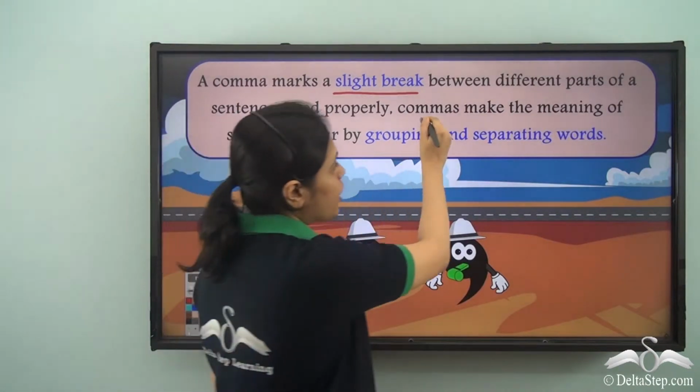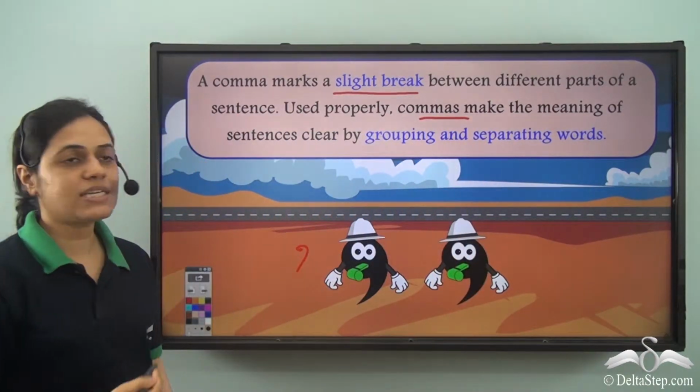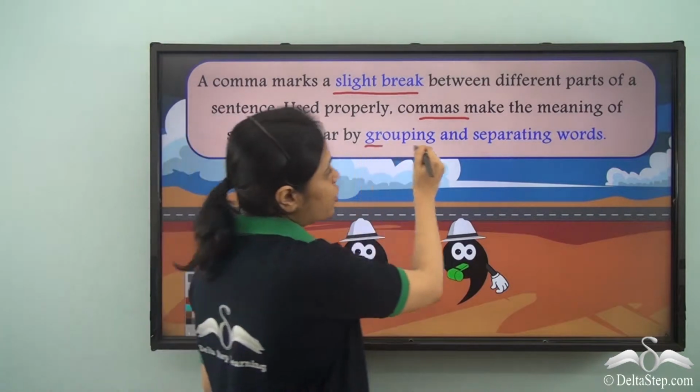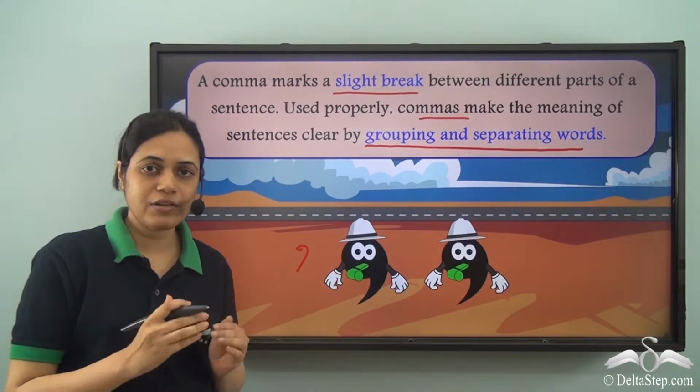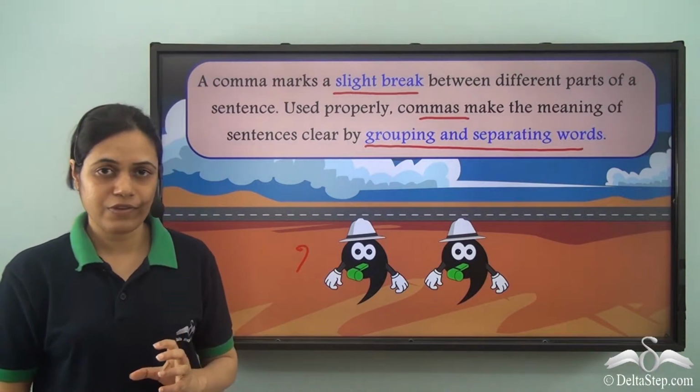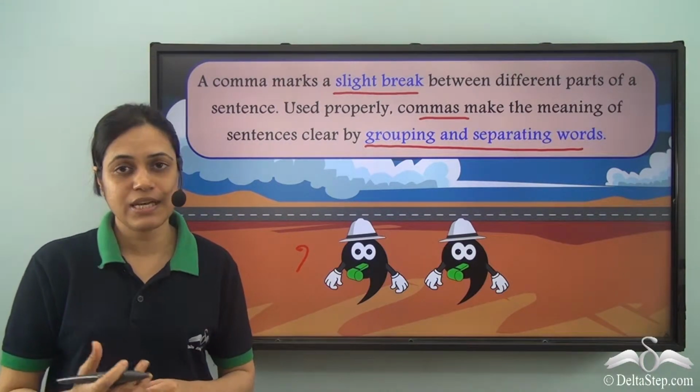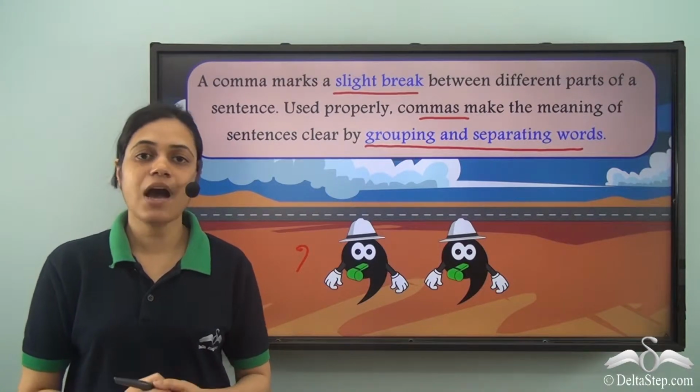Used properly, commas make the meaning of sentences clear by grouping and separating words. So they group words together or they separate the different words to make the meaning of the sentence clear. Let us see how.